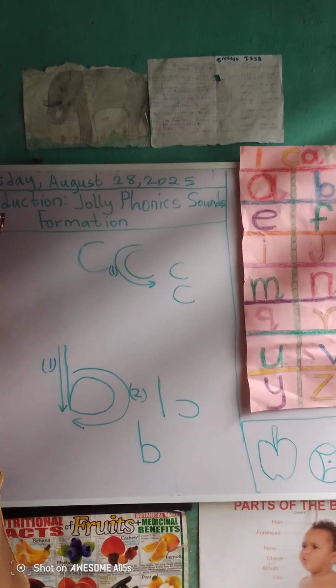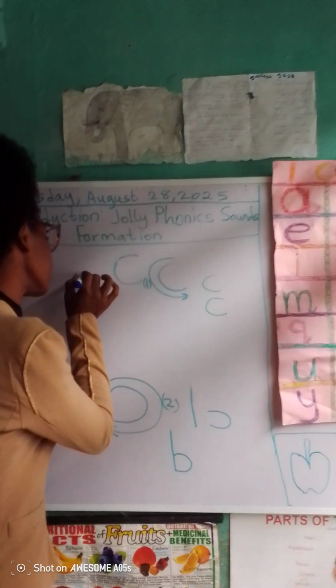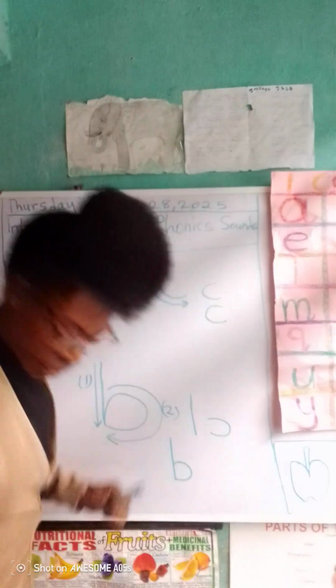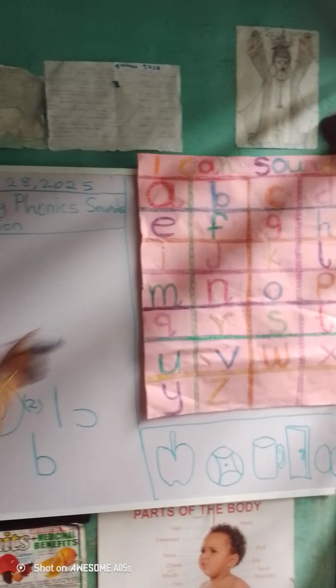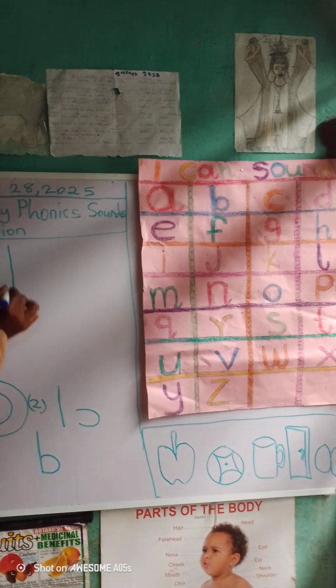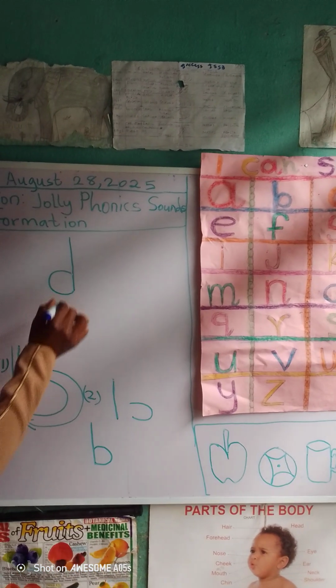Good. Now, the next sound formation is sound d. This is sound d. Da da da da da.